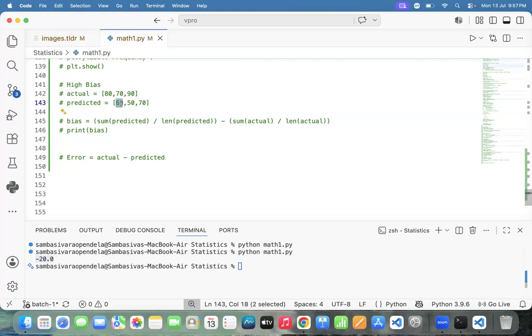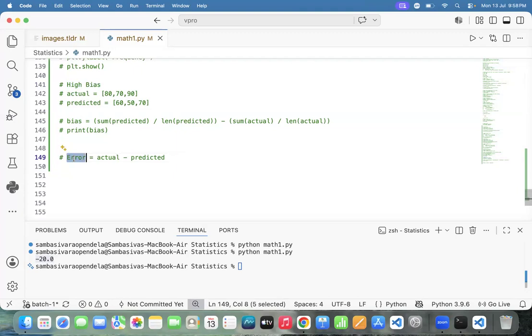I'm not talking about the bias. Bias in the sense there is a high bias. And error in the sense what is the exact value? 20 is the exact value. While working with machine learning, what kind of bias are we expecting? Low bias. We are expecting low bias.